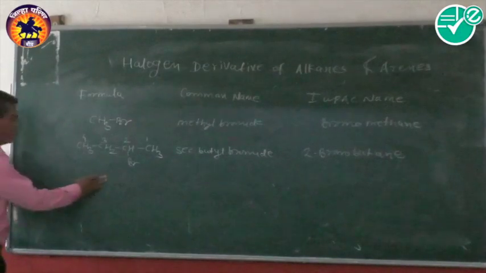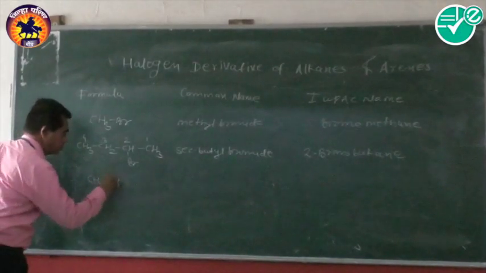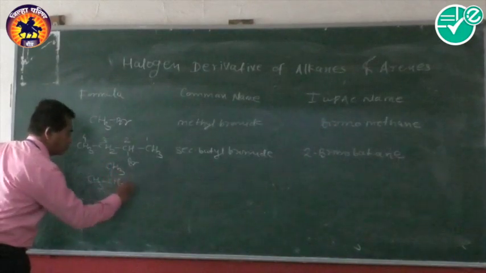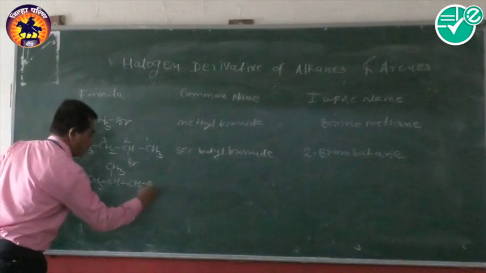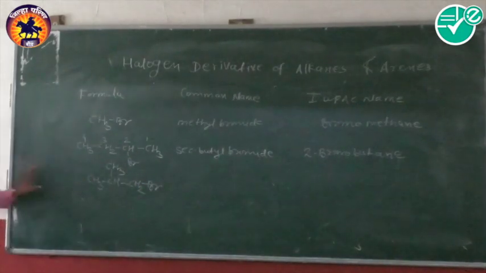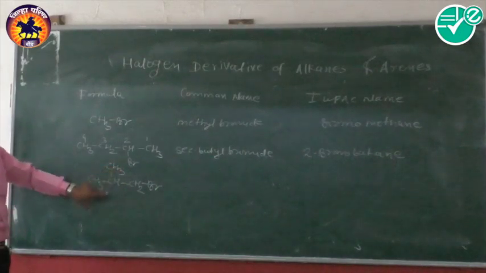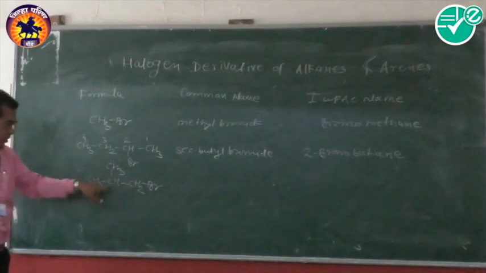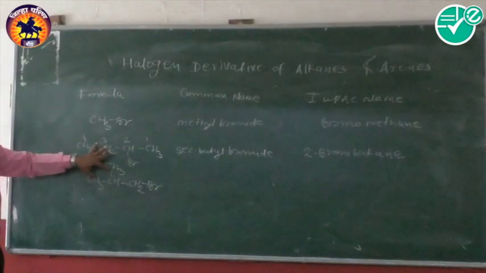We take one more example. Now in this case, the common name represents a compound where an iso group is present.